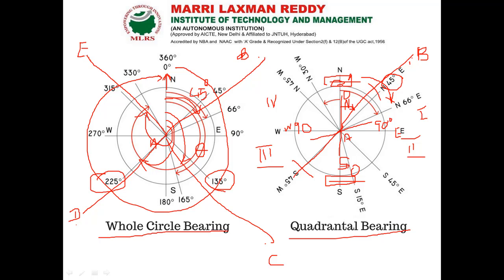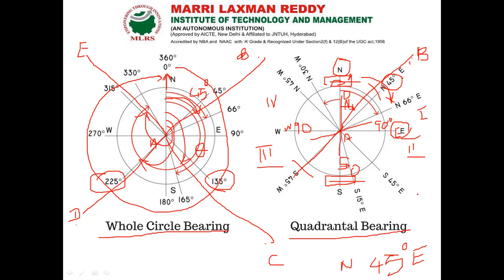Here my reading is with respect to north, between north and south. So how I am going to give it is north 45 degree east. Whatever reading I have taken is between north to east. That is how I give north 45 degree east, towards east.